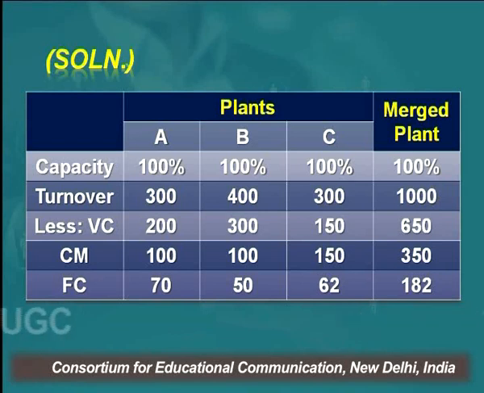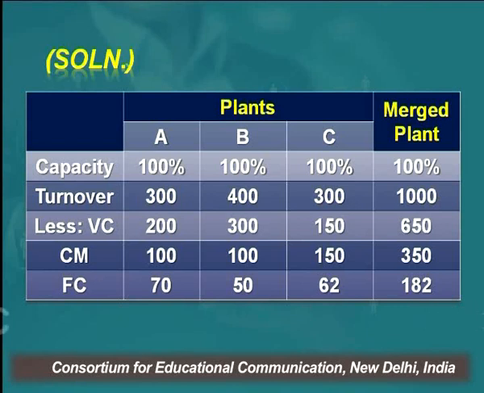For B, we have converted these figures to 100%. So turnover will become 400. Variable cost, again, will change, right? So it will become 300, and contribution margin, which is sales minus variable cost, is called CM, the contribution.